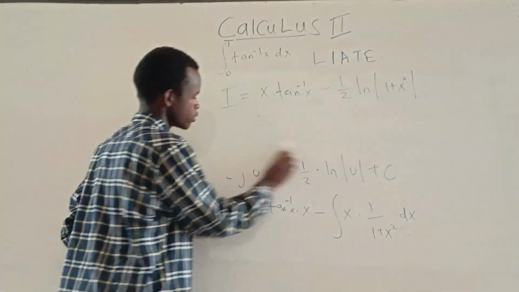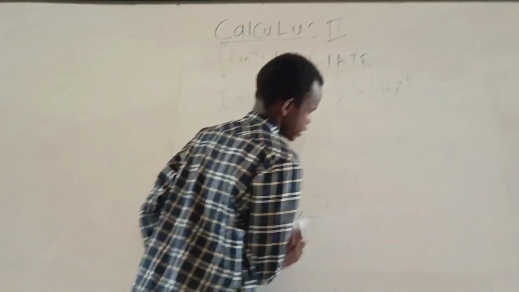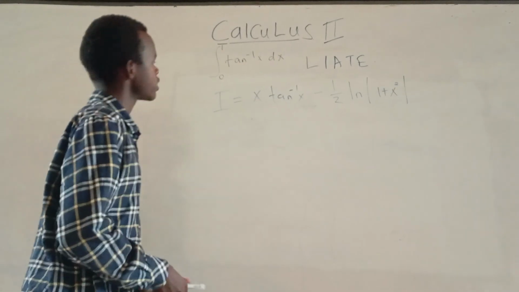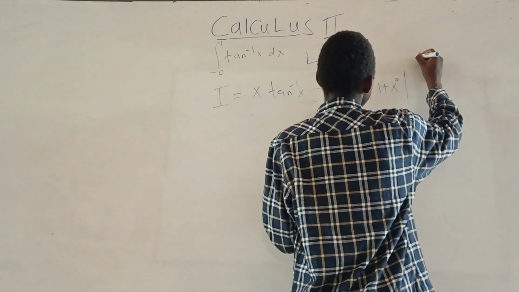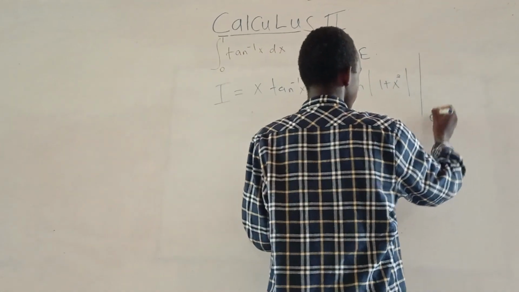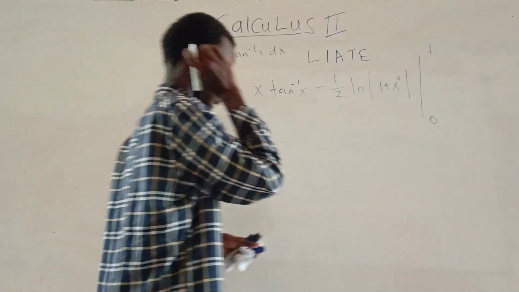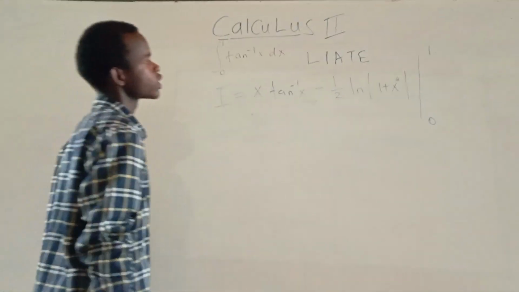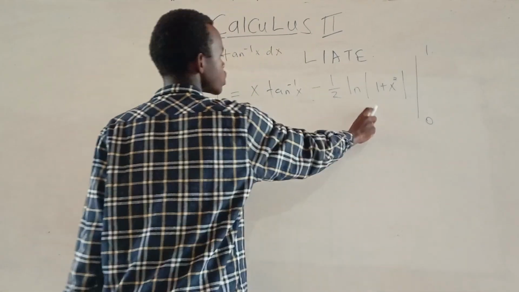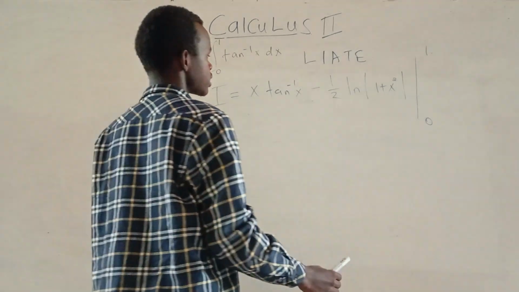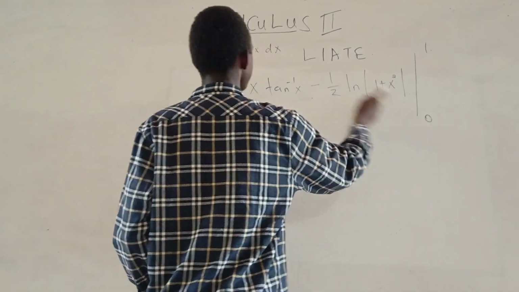Let's calculate now, placing with the bounds. So these are definite, so we'll get this expression, then we compute the bound. So from 0 to 1. So we'll just have to substitute 0 to this expression, 1 to this expression, then minus substituting 0 to the expression.